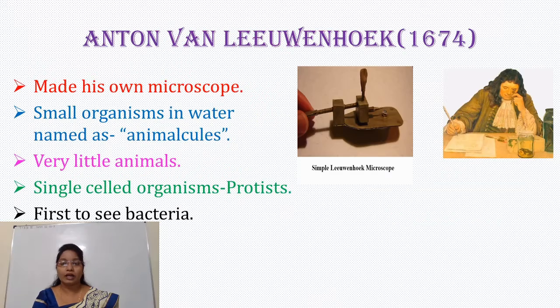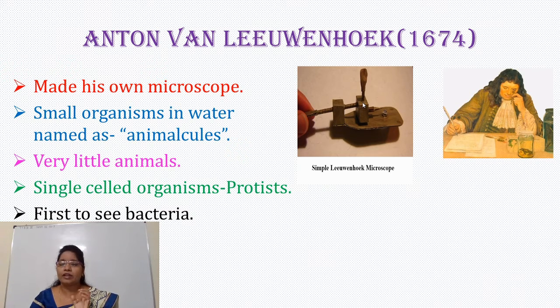Again, there was another scientist, Anton von Leeuwenhoek. In 1674, he made his own microscope. This is a photograph of a microscope made by Leeuwenhoek. Leeuwenhoek was observing small organisms in rainwater with his simple microscope.